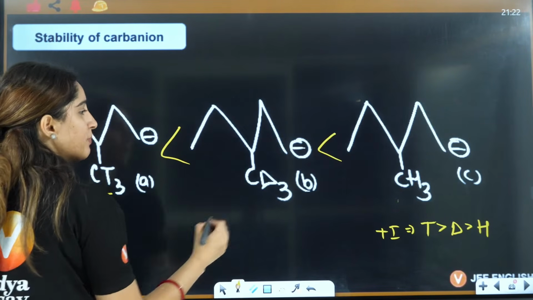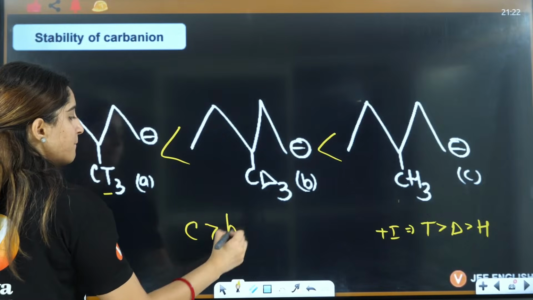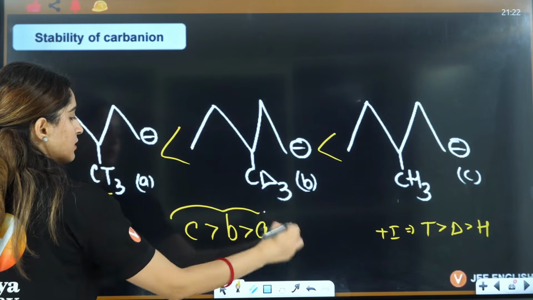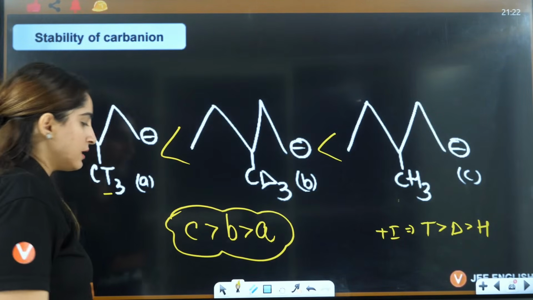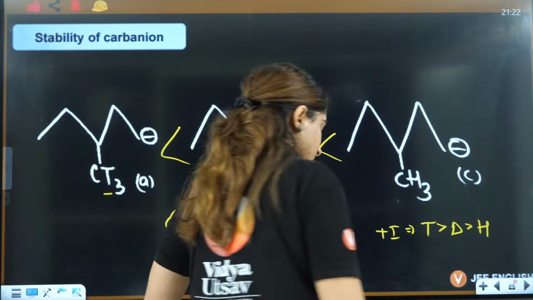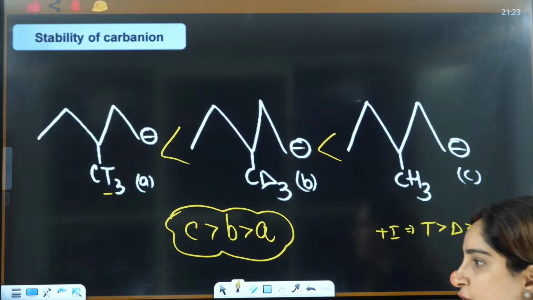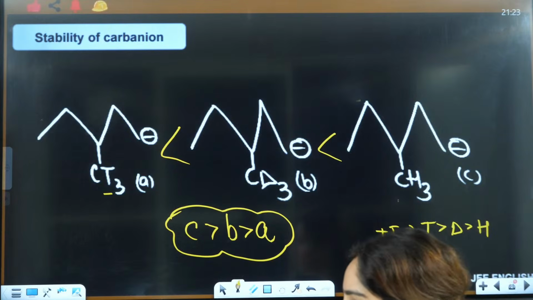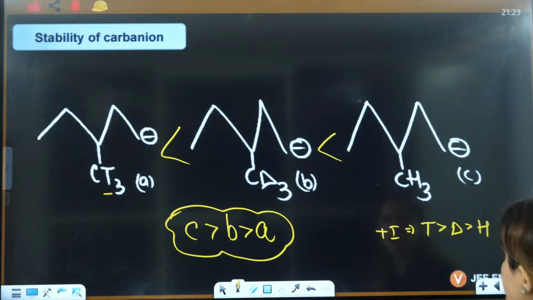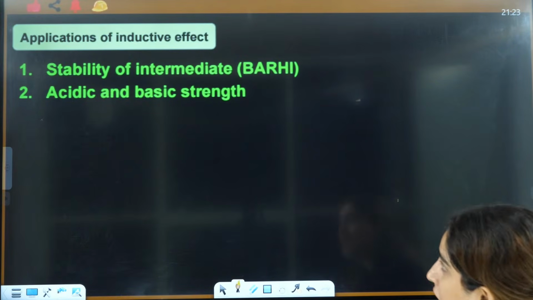So the answer will be CBA. Tell me if that is clear. CBA is the correct answer here. Very good, everybody.